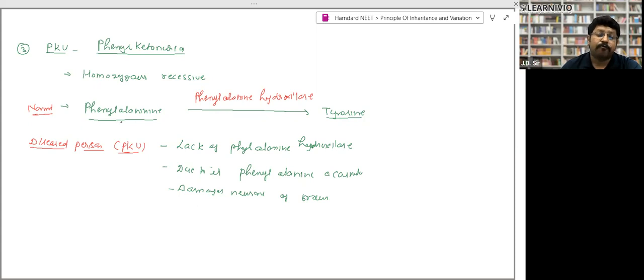What will happen? Phenylalanine will keep on accumulating in the body of that person. Due to accumulation, phenylalanine will reach the brain and start destroying the neurons, damaging the brain and nervous system, and the person will die. Clear? Yes, sir. Okay. So all the diseases were very, very important.